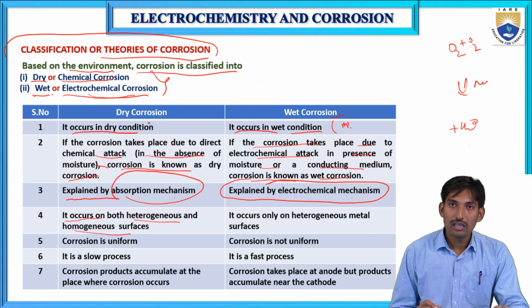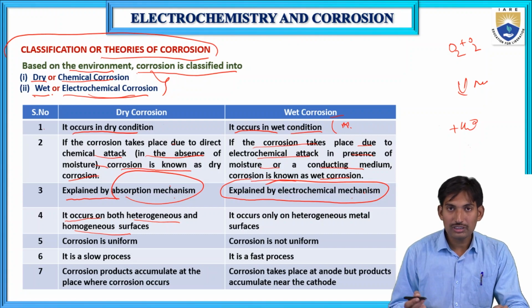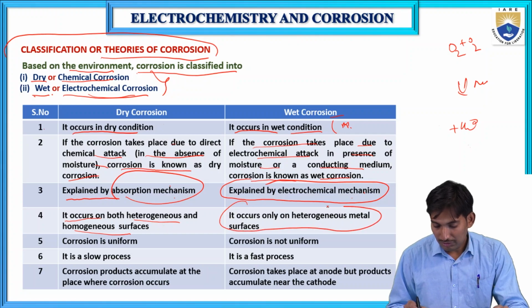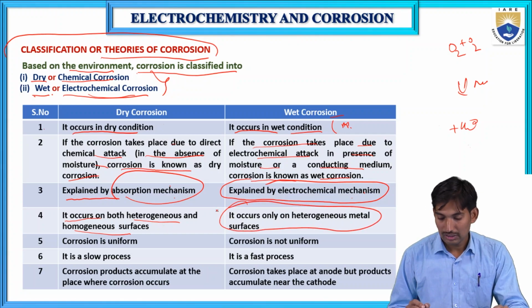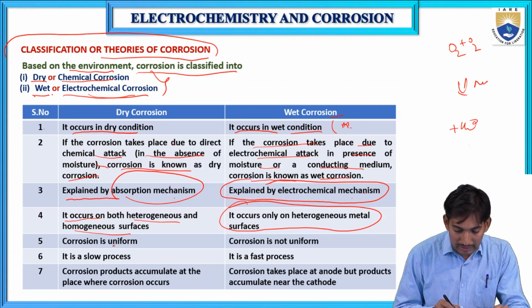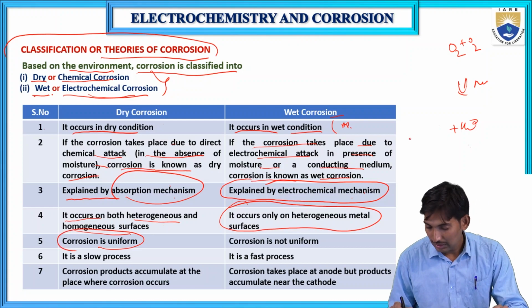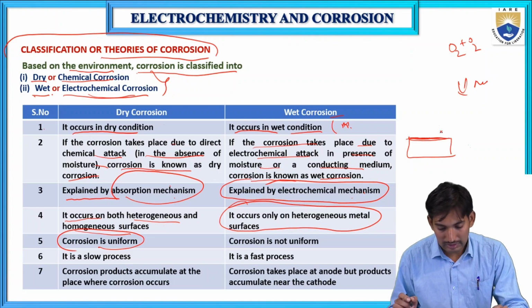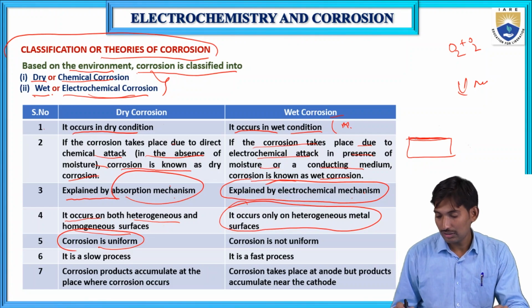Dry corrosion occurs on both heterogeneous and homogeneous metal surfaces, but wet corrosion occurs on heterogeneous metal surfaces only. Dry corrosion is uniform, meaning the metal is uniformly corroded.